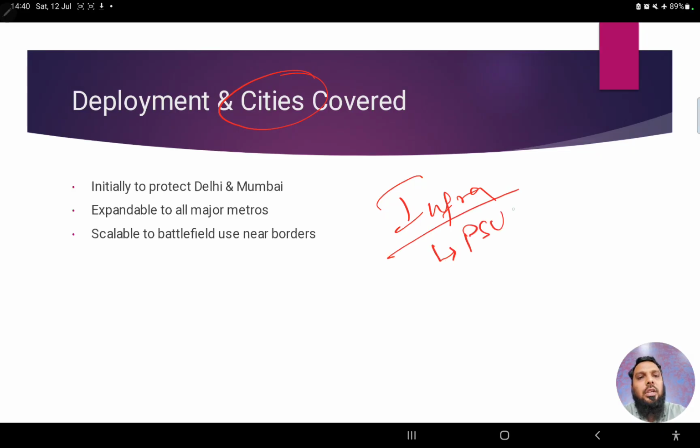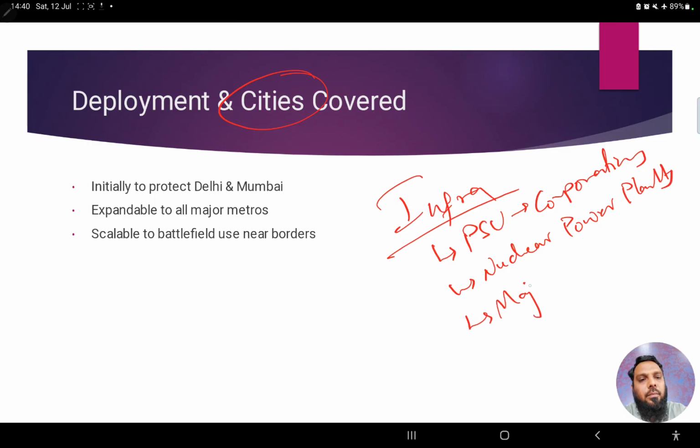Various public sector units like big corporations, even nuclear power plants, major cities. So specifically, Delhi and Mumbai can be easy targets for the enemies. Therefore, initially, these particular missile systems are planned to protect Delhi and Mumbai, which can be expandable to all major cities.